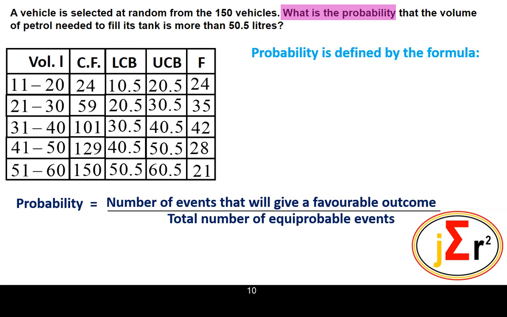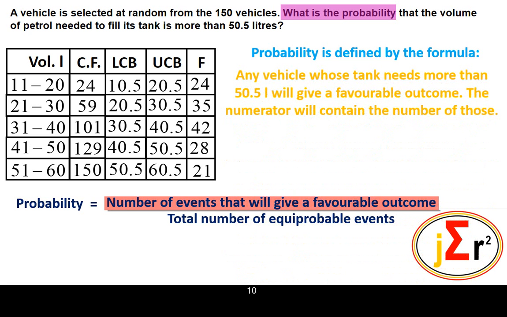Although it is simple, mathematicians are making provision here for further work in probability, and I will explain that in a few seconds. So we are going to take a look at the number, because the probability is the number of events that will give a favorable outcome divided by the total number of equiprobable events. So we need to know what we mean by the number of events that will give a favorable outcome.